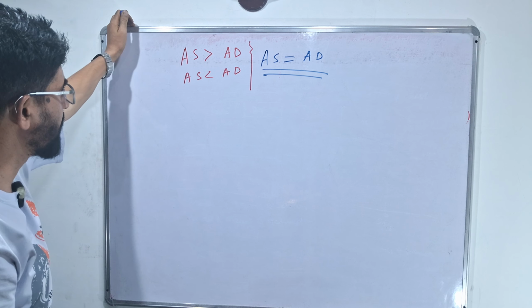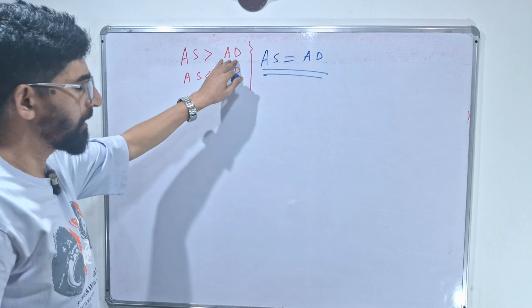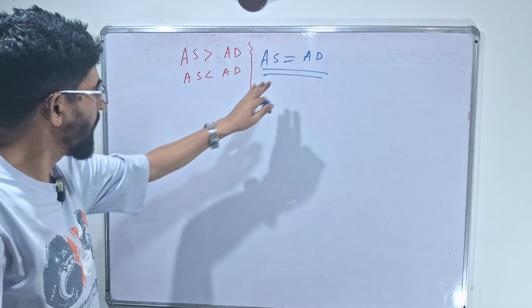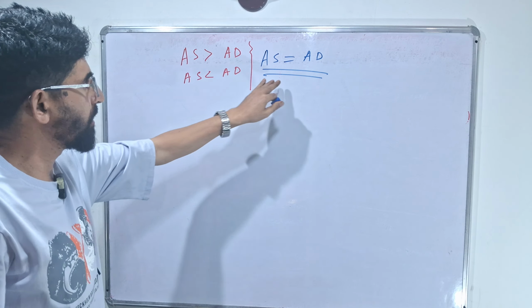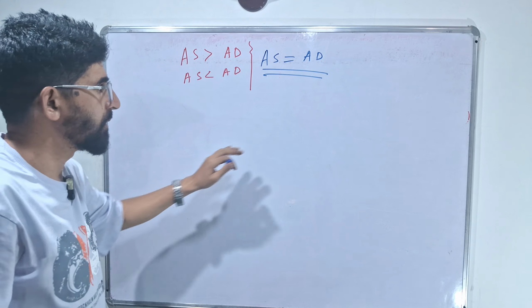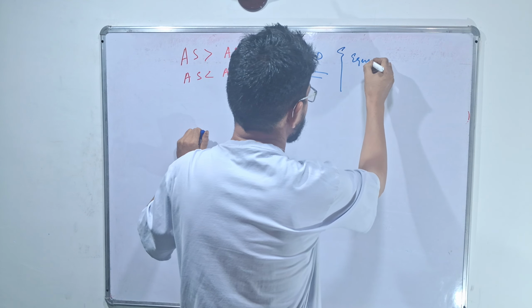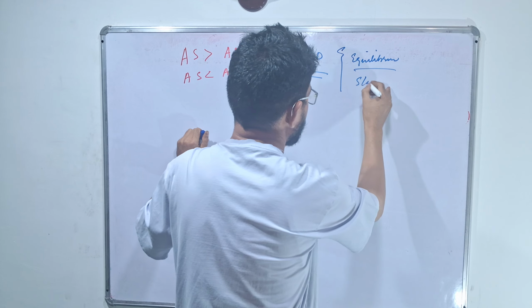When aggregate supply is more than aggregate demand, how to reach this position? When aggregate supply is less than aggregate demand, how to reach equilibrium? This we call state of rest equilibrium, or state of rest.